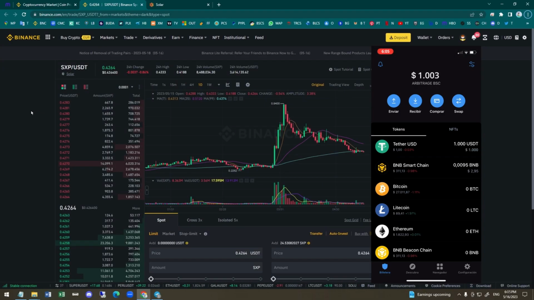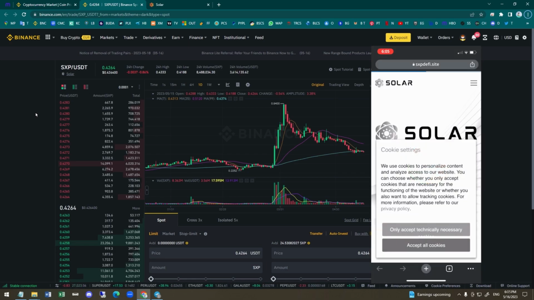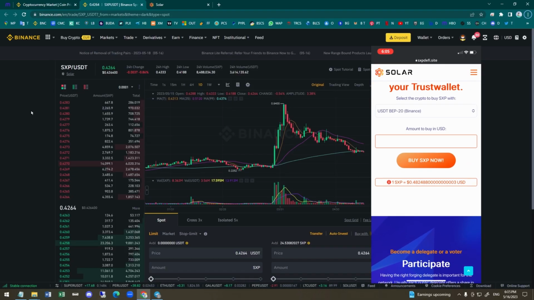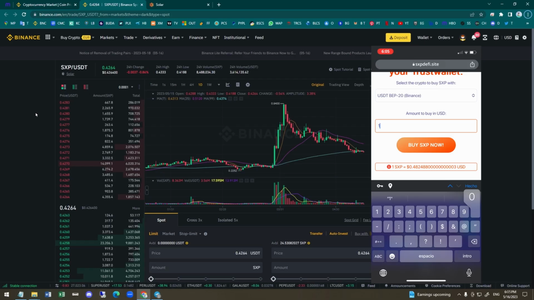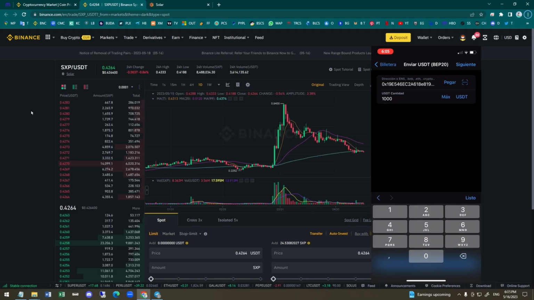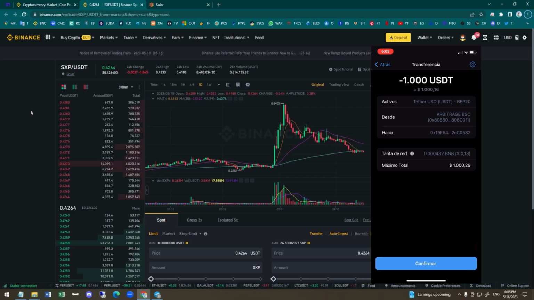Once I have my cryptos in Trust Wallet, I'll go to the Explorer and enter the Solar SXP DeFi dApp site. I'll go down to the buy zone and select the BEP20 network first. They have a minimum of 100 USDT to give the discount price, so let's make sure we get that discount. I'll click on Buy SXP, which will redirect me to Trust Wallet, and I'll continue with the transaction. I'll click Next and Confirm.